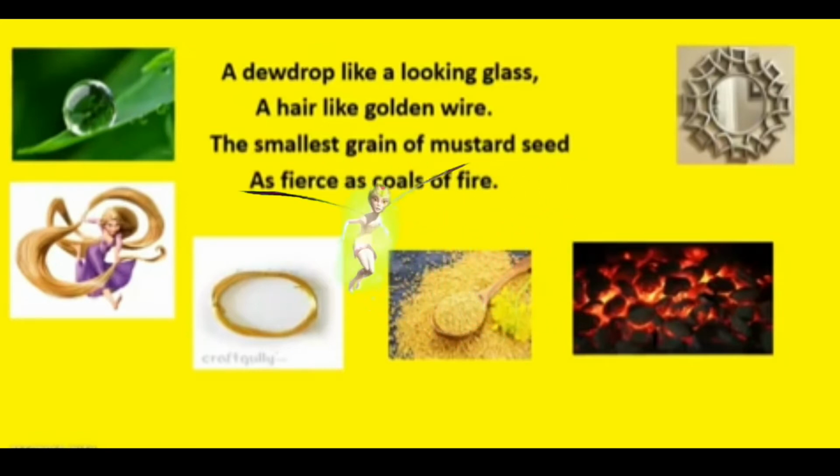A hair like golden wire. Now, remember the poet is an Englishman, so he talks about golden hair. I've given you a picture of golden hair, and he says this golden hair looks just like golden wire. Blonde hair looks just like golden wire, isn't it? If you actually take out just one strand of your hair and look at it nicely, it would look just like a very, very thin golden wire for the fly. We are not talking from your perspective, but from the fly's perspective.